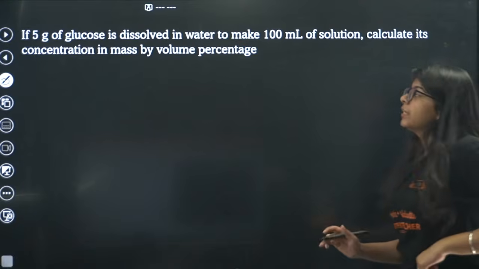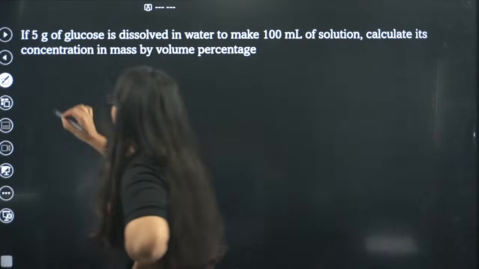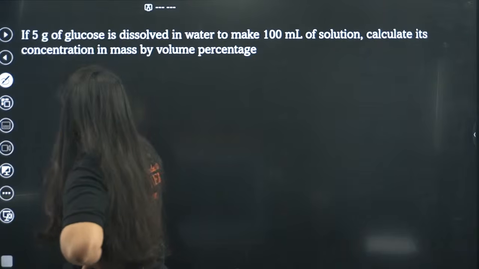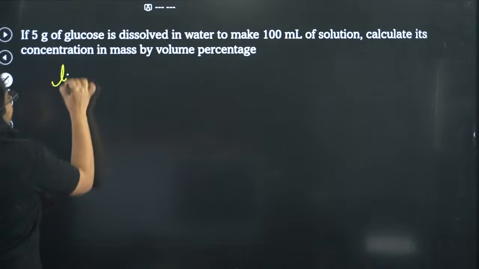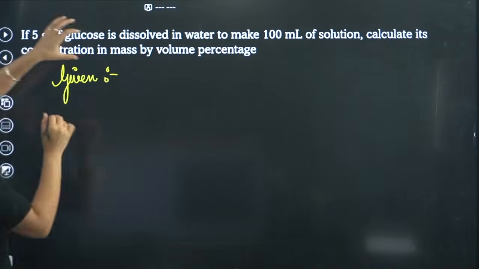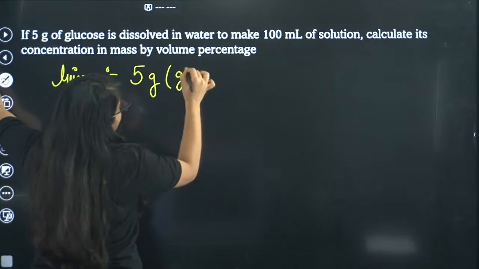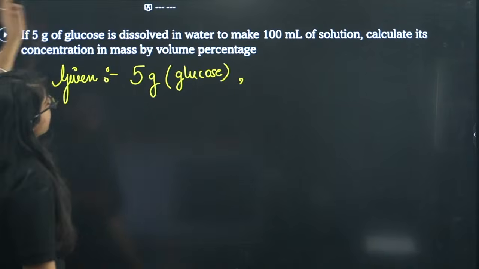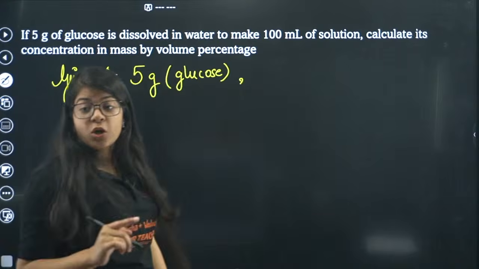Okay, let's read it together. If 5 gram of glucose, okay ma'am, let's start writing. We are given 5 gram of glucose, and it is dissolved in water to make 100 ml of solution.